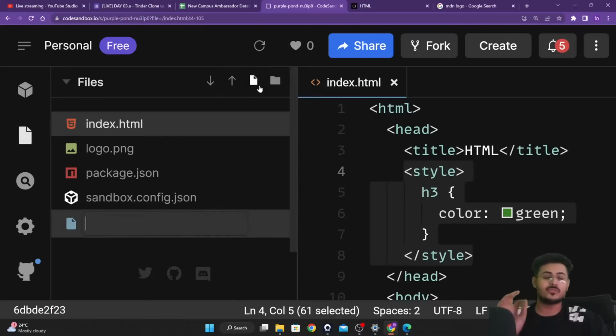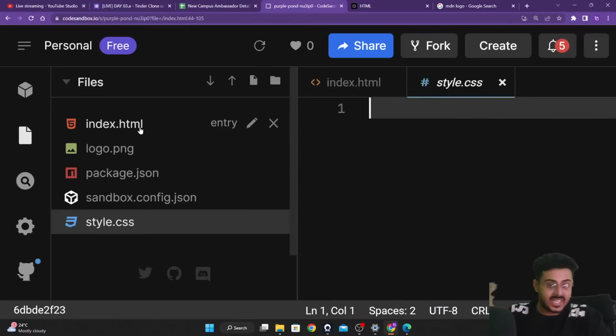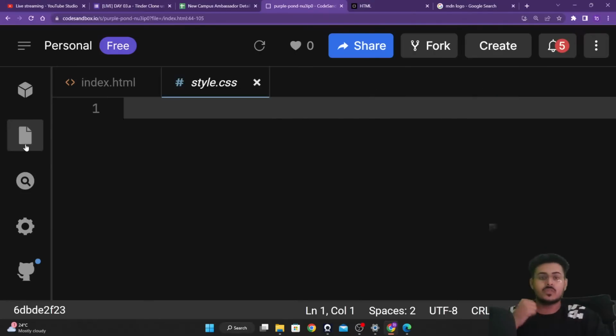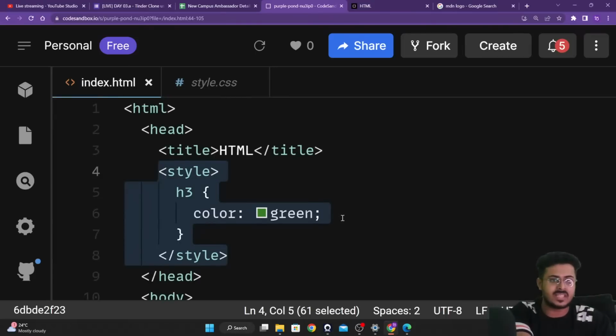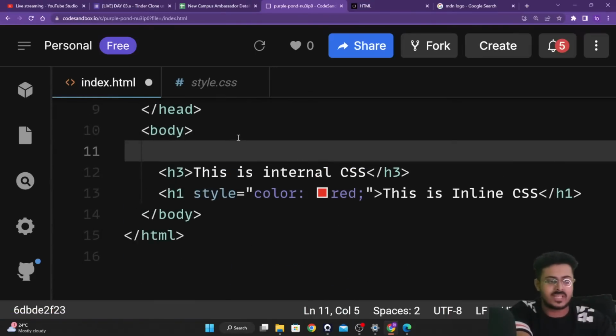We'll be creating a new file called style.css, guys. You can name it anything. You can name it shaurya.css, nikita.css, goku.css as well. Right now, by default, we name it style.css. Now, just like you have an index.html, which is an HTML file that contains HTML code, this is a CSS file which will contain CSS code itself. So we will write our CSS code inside of it. First of all, we'll create an h2 element right over here.